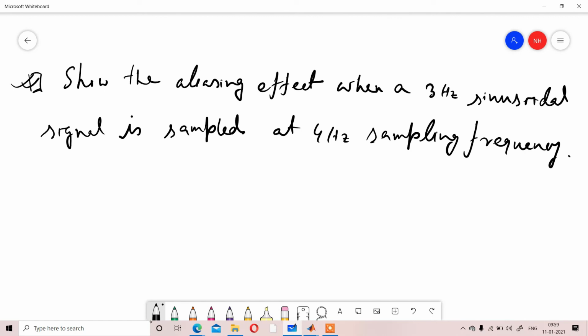So that is your home task. The sinusoidal signal has a frequency of 3 Hz, but the sampling frequency we are considering is 4 Hz. Depending on these two frequencies, you have to show the aliasing effect in the output.